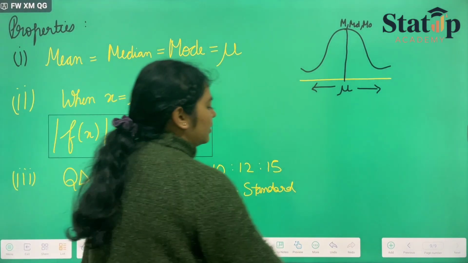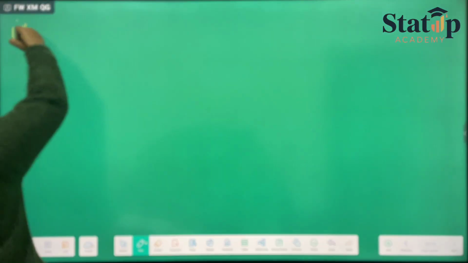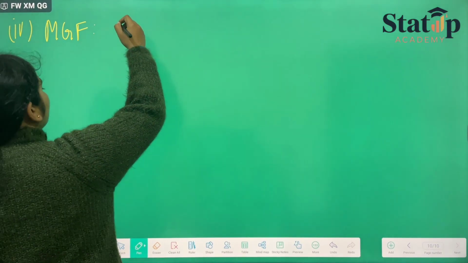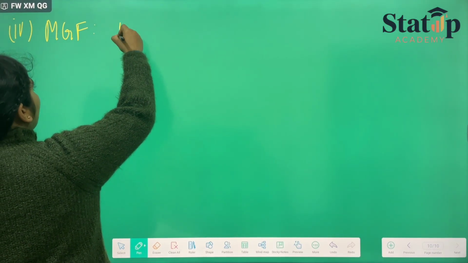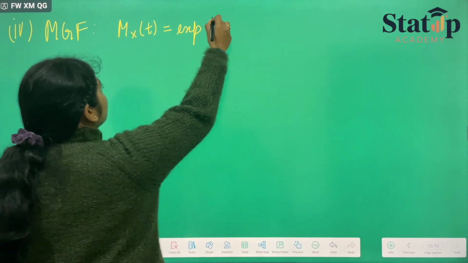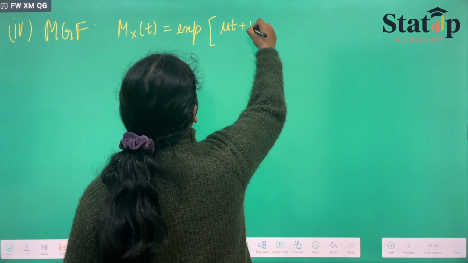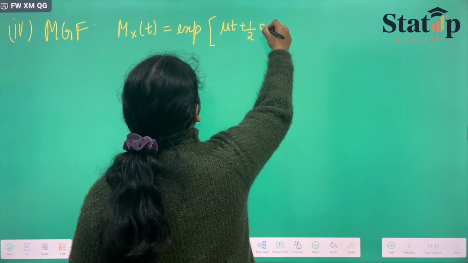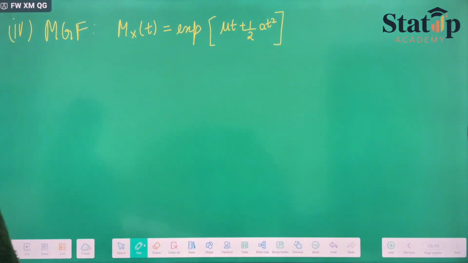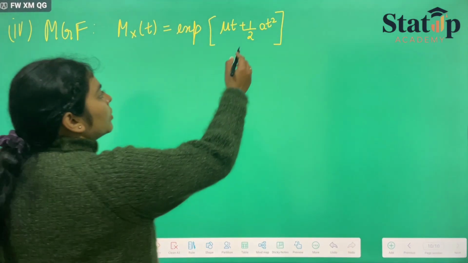Then MGF and characteristic functions can also be given for this. If we talk about the MGF, the moment generating function, for a normal distribution, M_X(t) would be exponential of mu t plus half sigma squared t squared.